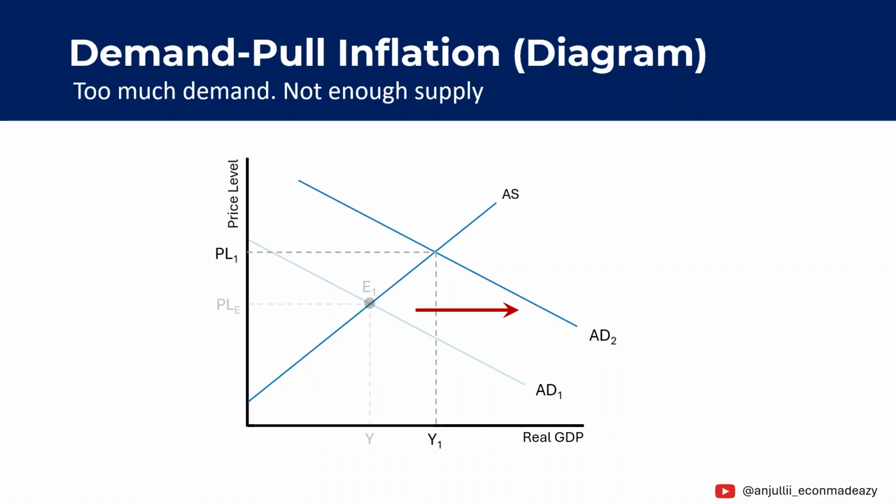As a result, the aggregate demand curve shifts to the right from AD1 to AD2. The new equilibrium moves from E1 to E2. Notice what happens. The price level rises from PL0 to PL1. This increase in the price level caused by rising demand is called demand pull inflation. In simple words, too much demand chasing too few goods.